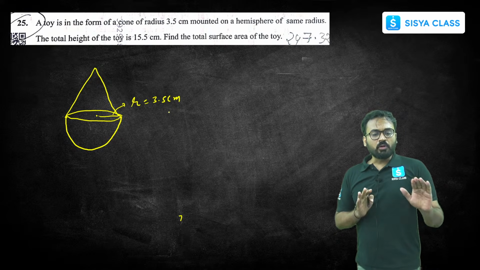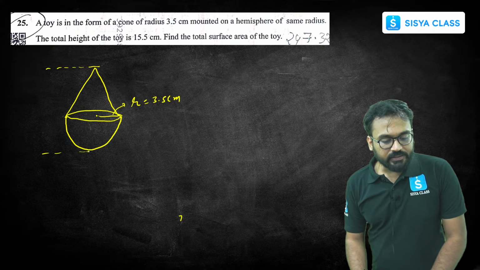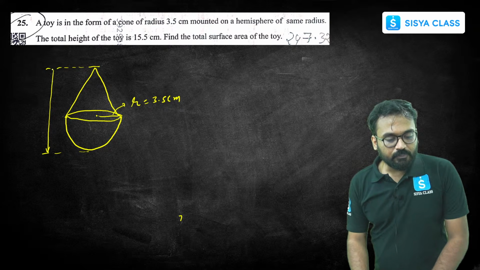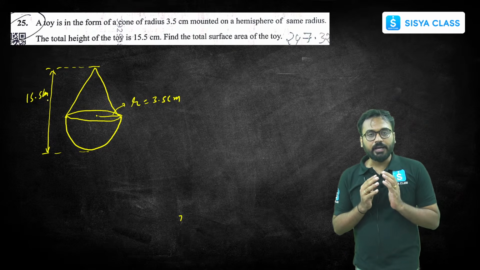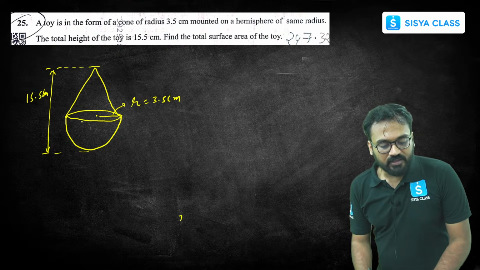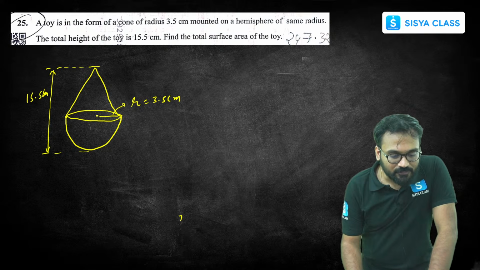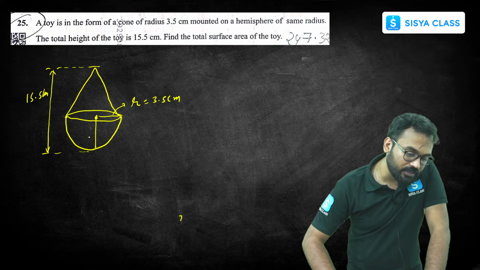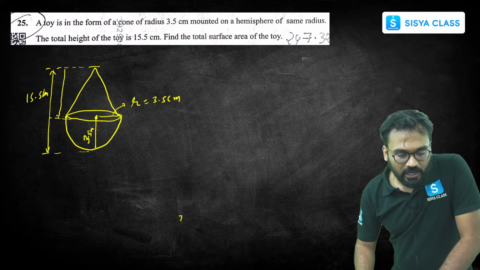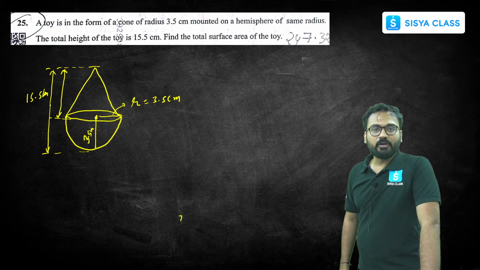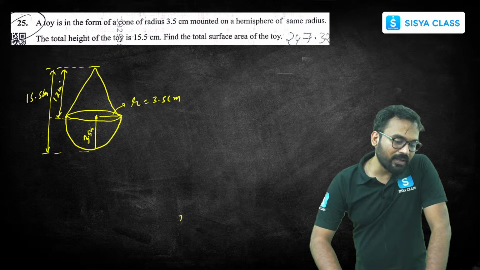Next information is the total height of the toy is 15.5 centimeters. So from the top till the bottom, this height is 15.5 centimeter. Now how much will be the actual height of the cone? The hemisphere and the cone have the same radius. If this is 3.5 centimeters, from here to here also will be 3.5 centimeter. So the height of the cone will come out to be 15.5 minus 3.5, which is 12 centimeter.